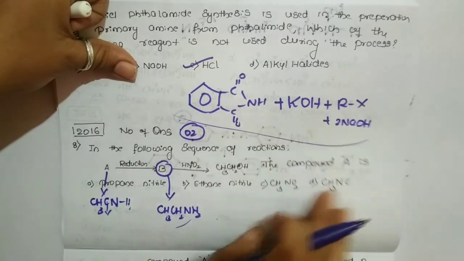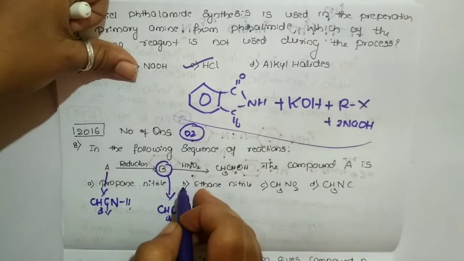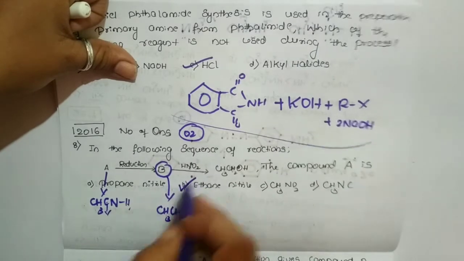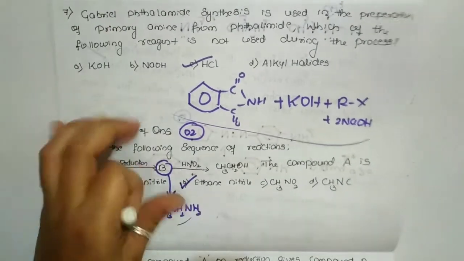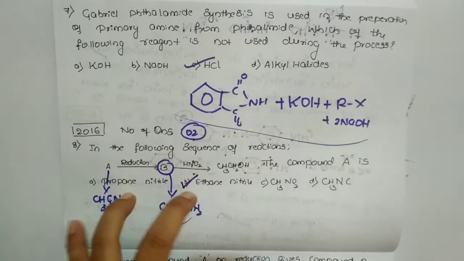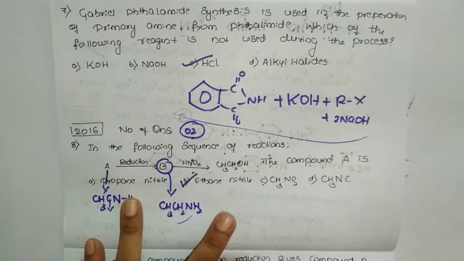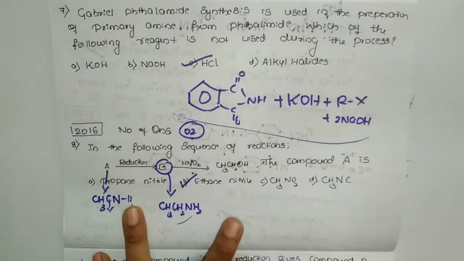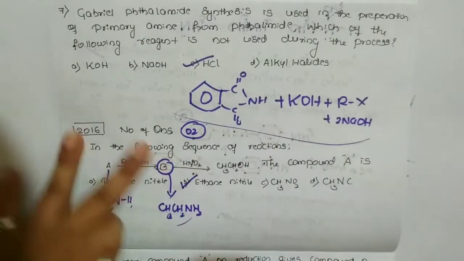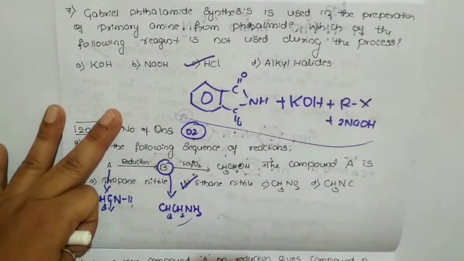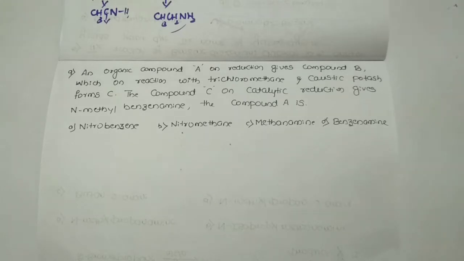So among the 4 options, which one is correct? Option B is the correct one. This question we have discussed even in another chapter as well. So it is a repeated question, no doubt. Yes, let us move to the next question.